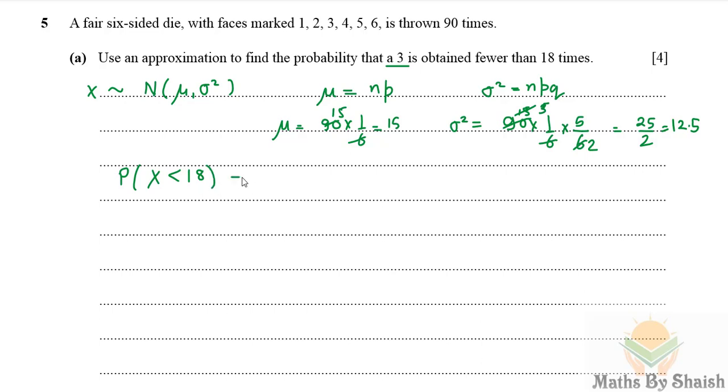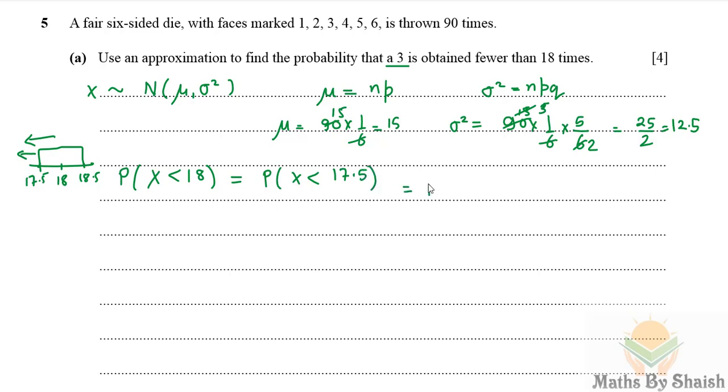And now, if it is less than 18, we have to use the continuity correction as well, because we are approximating a binomial discrete situation to the continuous. So 18 is going to be here, it is going to be 17.5, and for half ahead it would be 18.5. So if it is less than 18, you are going in this direction, not including 18, which means you will not include the whole bar, so you have to leave this. So the starting would be probability of X less than 17.5.